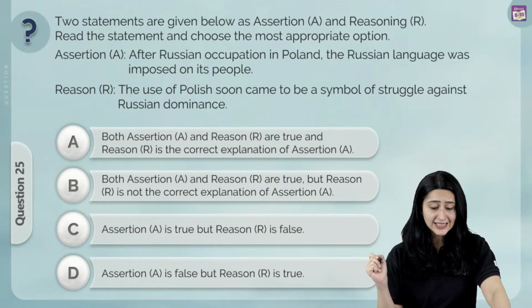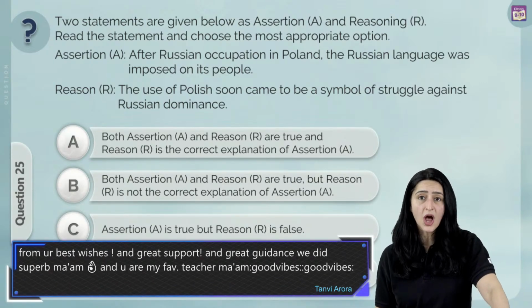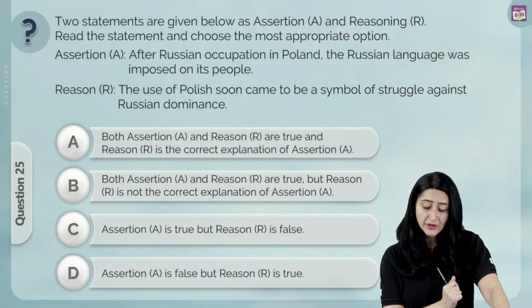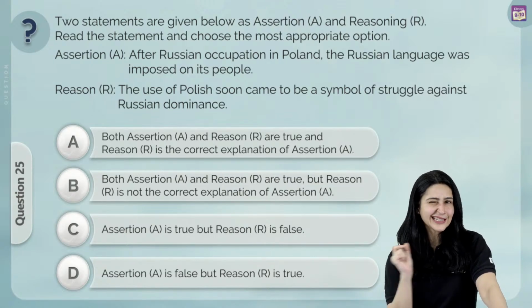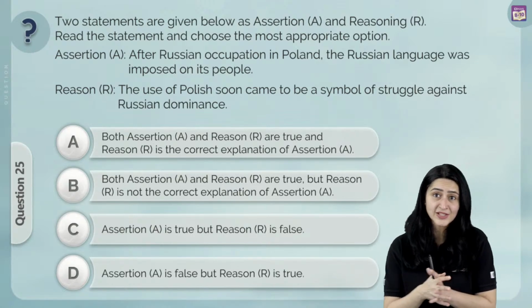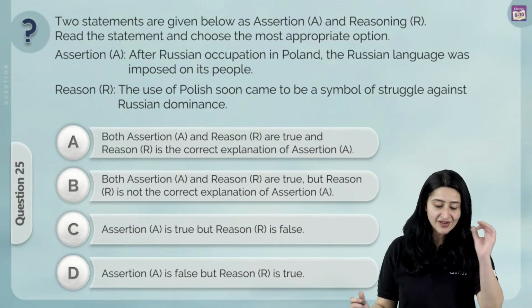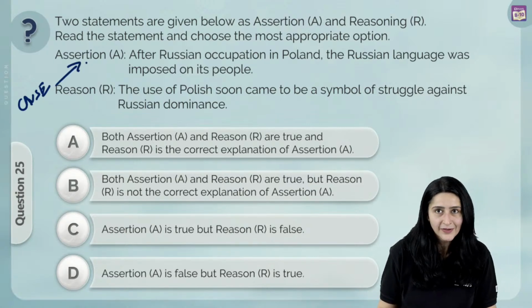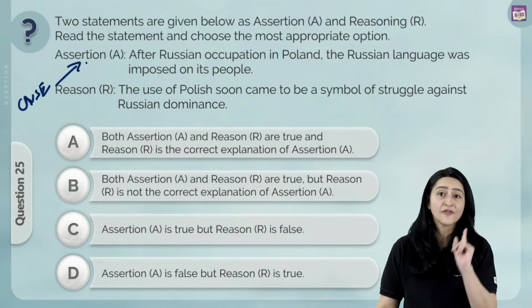The assertion says, after Russian occupation in Poland, the Russian language was imposed on its people. The reason says, the use of Polish soon came to be a symbol of struggle against Russian dominance. Now, this particular question is a little confusing. We don't know whether it has actually been worded like that or there's an error in the question. If you think about it, what is the reason supposed to do? In an assertion reason question, the reason is supposed to be the cause of the assertion, right? We're supposed to see if the assertion and the reason both are true and whether the reason is the cause of the assertion.